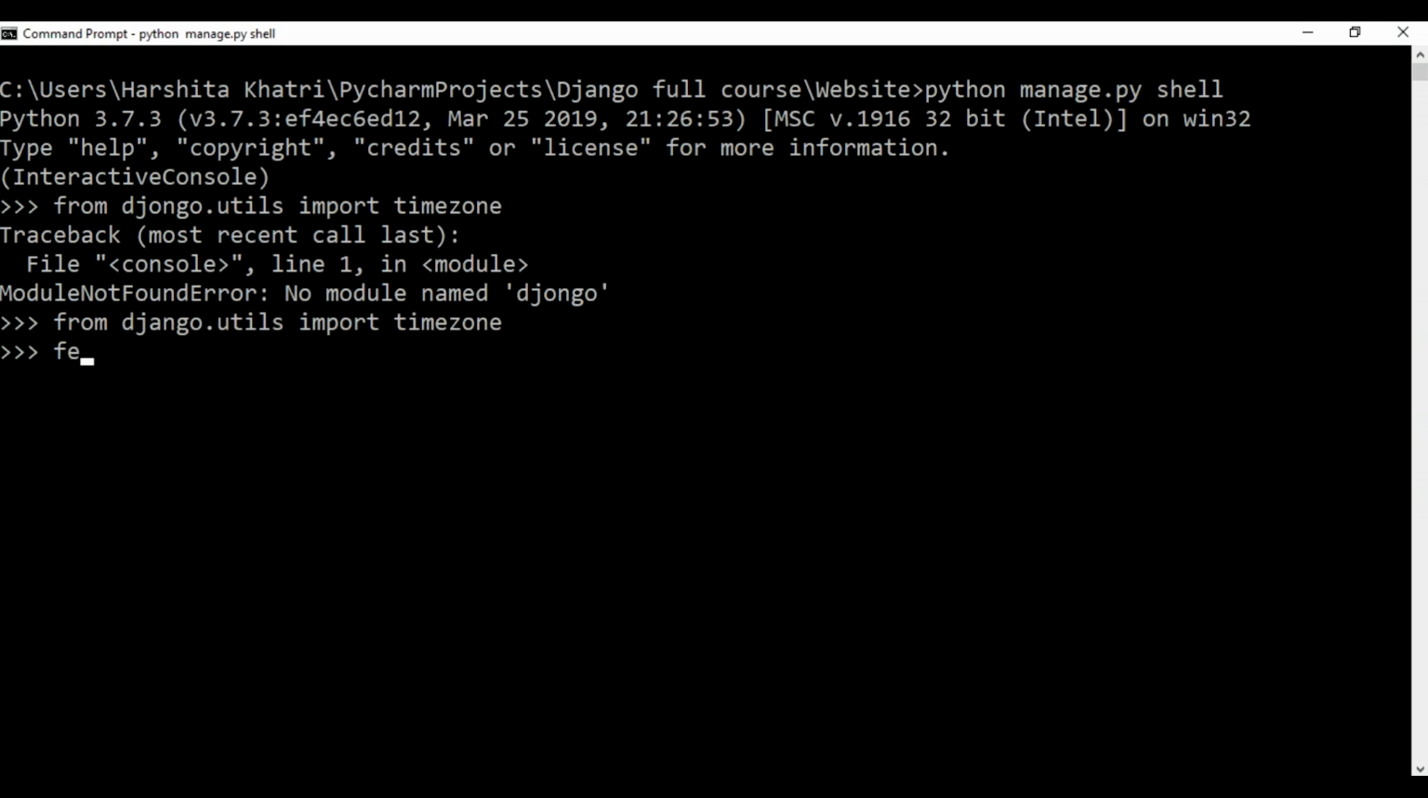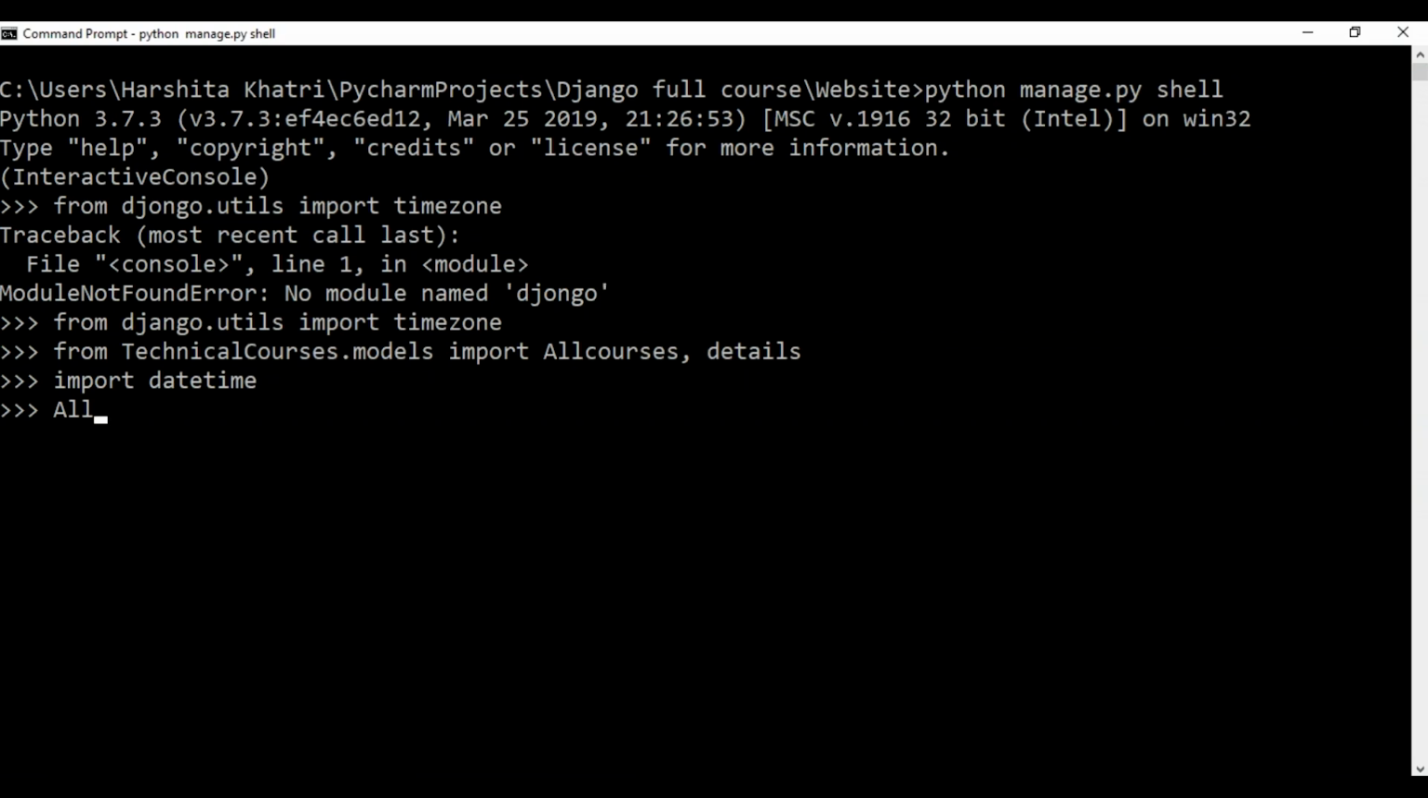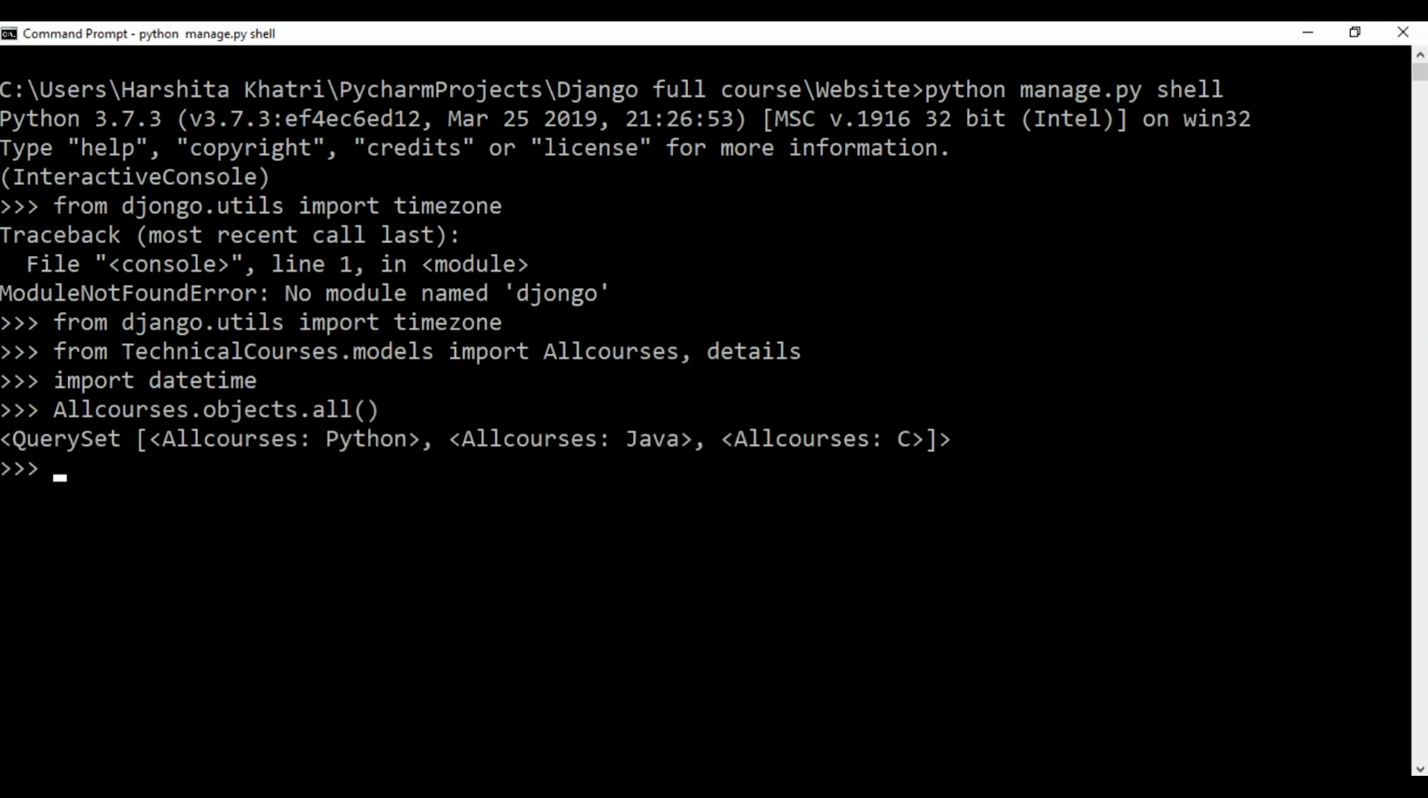I'll also have to import the models present in my app. So from technical courses dot models, I'll have to import the classes, which is AllCourses and Details. After this, I'll have to import the datetime module. So import datetime. Okay. Now, just to check my database, I'll run the command AllCourses.objects.all and check what it returns. Okay. So now my database is ready.